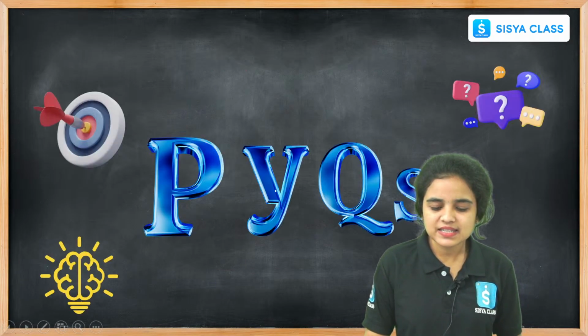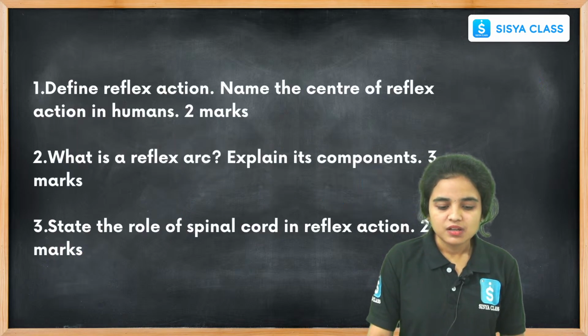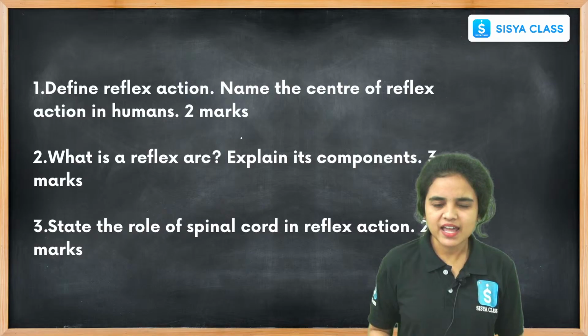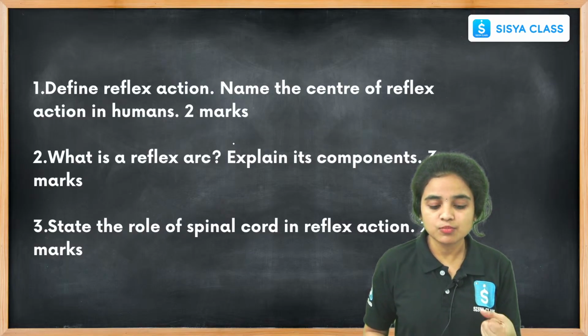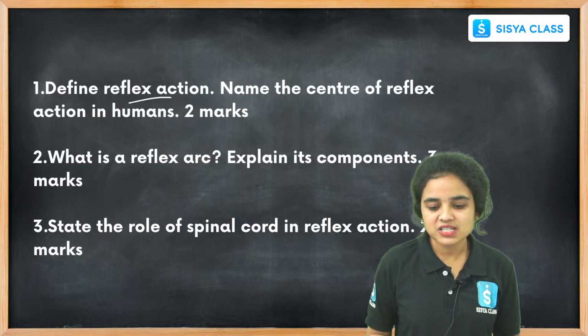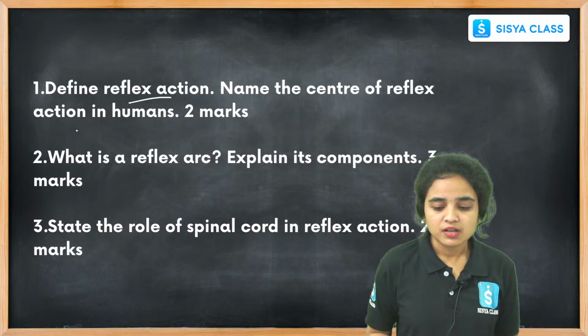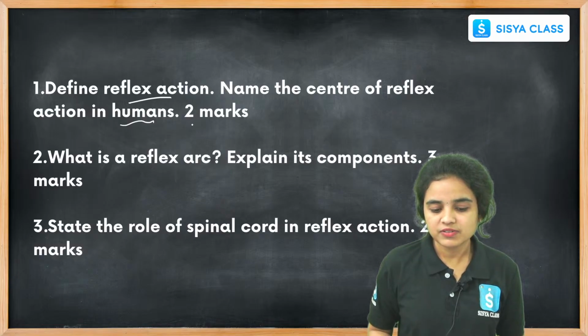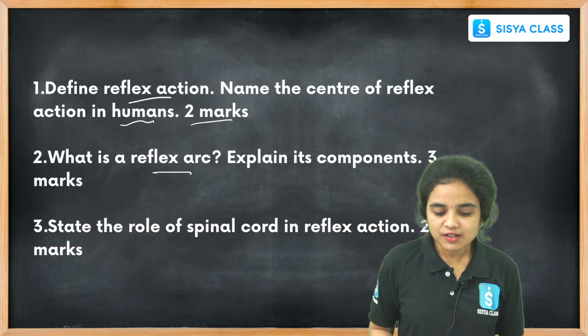Okay students, let's see some important PYQs. These are the questions that we frequently see in our exams from this chapter, control and coordination. Mostly we get 2 marks questions, like define reflex action, or name the center of reflex actions in the human body. These come with 2 marks. And what is a reflex arc?